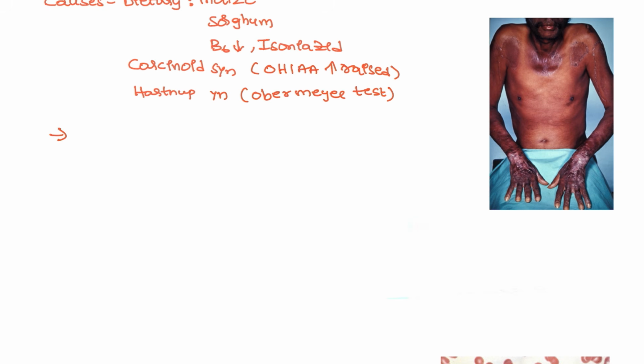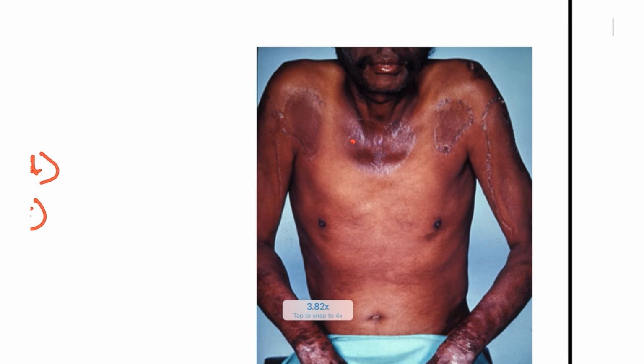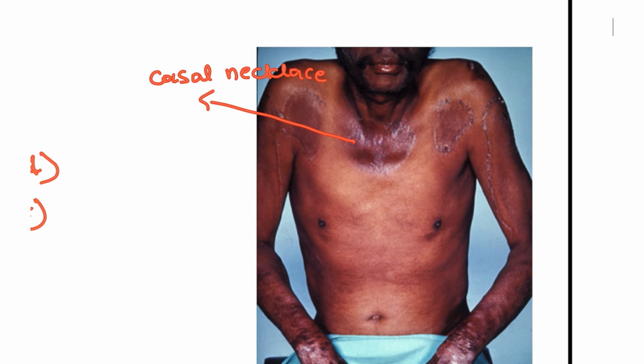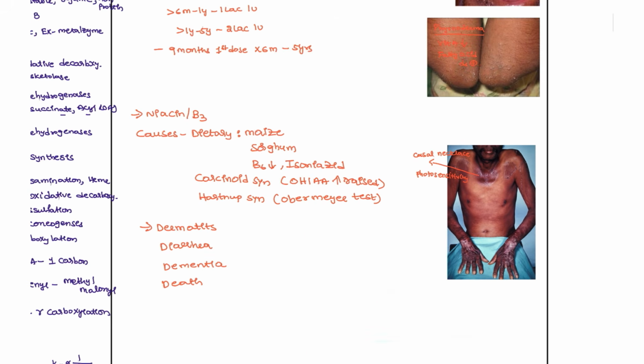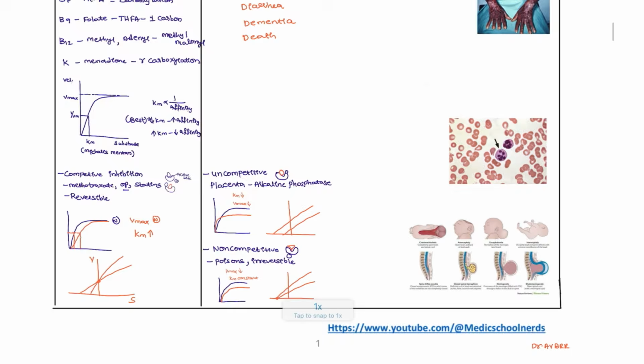And what is the presentation of this patient? The presentation will be the D's. What is it? Dermatitis, and diarrhea which is very severe, and patients will have dementia regardless of age. And if you do not treat this patient at this stage, it can cause death. And what is this classical presentation? This is the Casal necklace, right? And this Casal necklace is associated with the photosensitivity that you are going to see in this patient. This is niacin deficiency, which is also known as, what is this condition, guys? This condition is also known as pellagra, right?